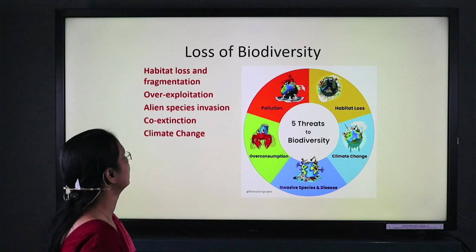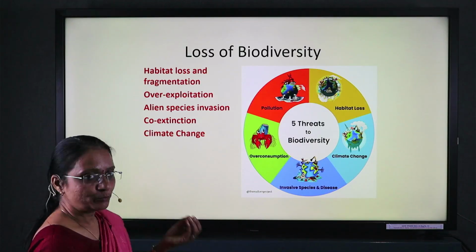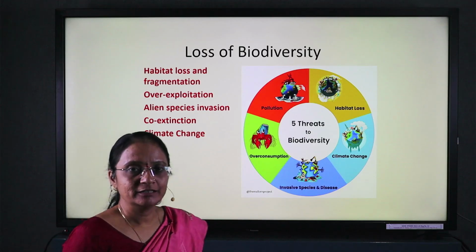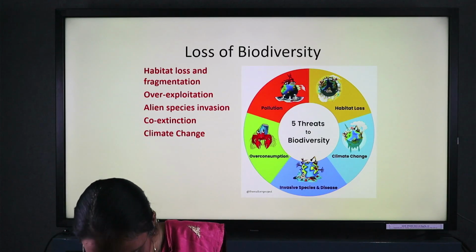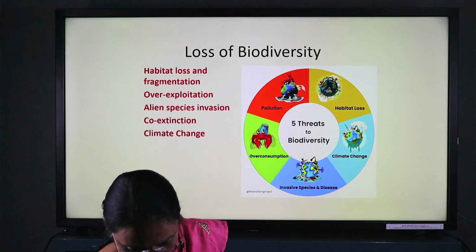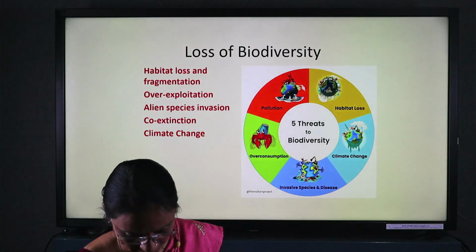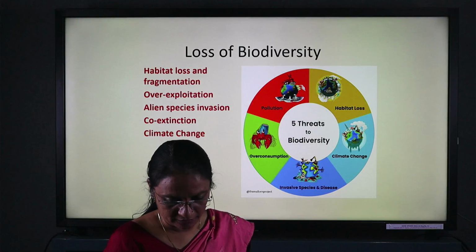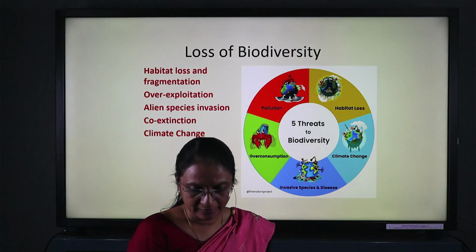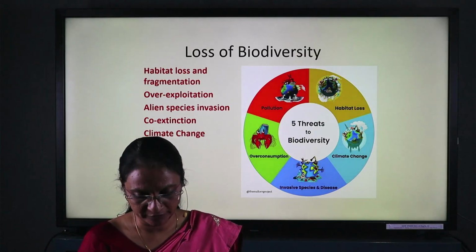Overexploitation shows that the maximum number of animals and plant species may be exploited. Basically, humans have a tendency to accumulate for their needs, which results in overexploitation.